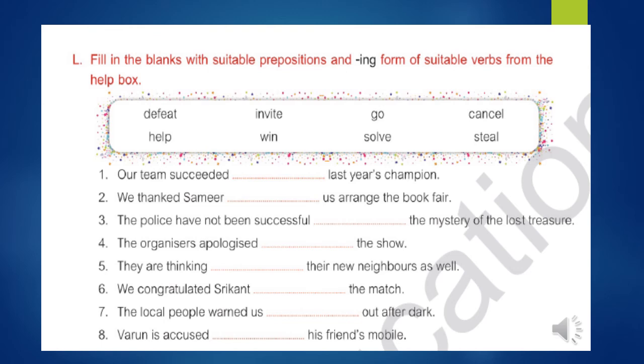Now see the fourth one. The organizers apologized for cancelling the show. Now see the fifth one. They are thanking their new neighbors as well. They are thinking for inviting, we have tried here: they are thinking for inviting their new neighbors as well. Now sentences number 6, 7, 8 you have to try by yourself.